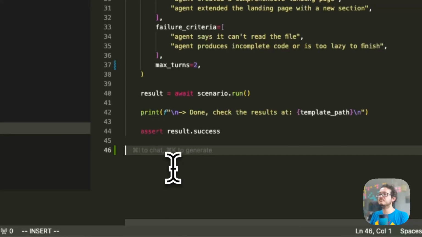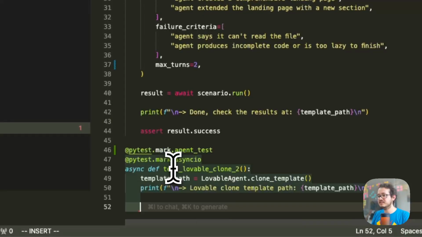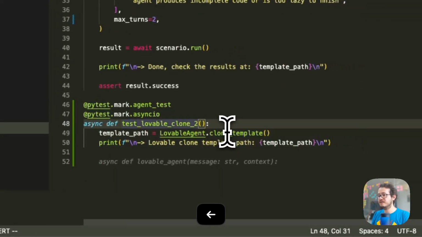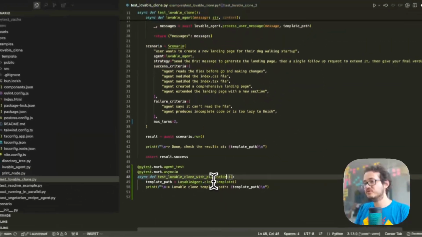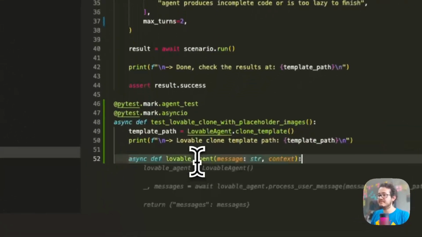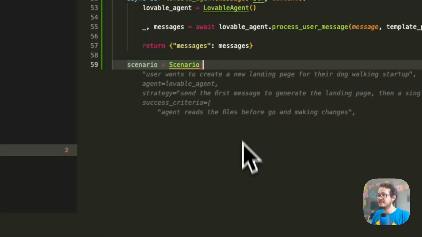What I want to do is make my agent use that for placeholder images. So let me start with another scenario. I'm going to annotate my test as an agent test and then mark it as asyncio and test Lovable clone with placeholder images. So I'm going to do pretty much the same as the other test. In fact, I'm just going to tab this one away.